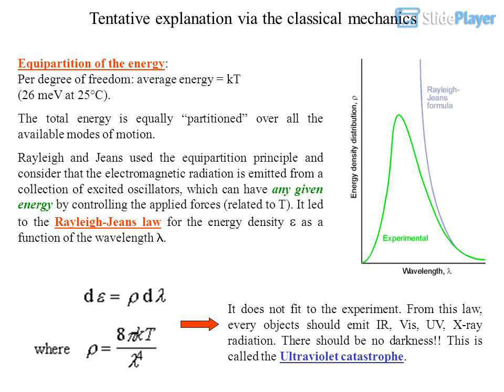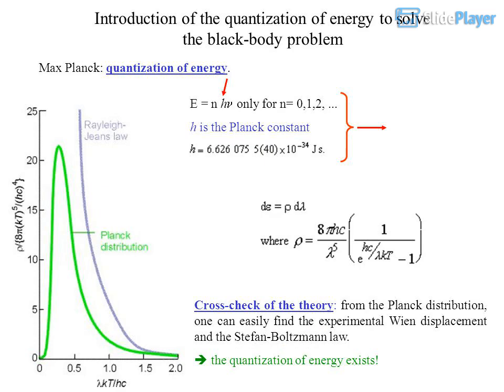It led to the Rayleigh-Jeans law for the energy density as a function of the wavelength. It does not fit the experiment. From this law, every object should emit IR, visible, UV, X-ray radiation. There should be no darkness. This is called the ultraviolet catastrophe. Introduction of the quantization of energy to solve the black body problem.